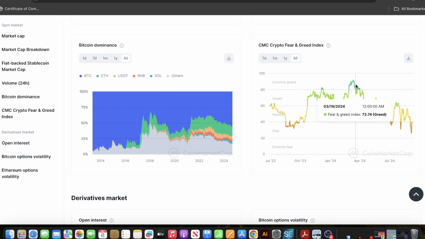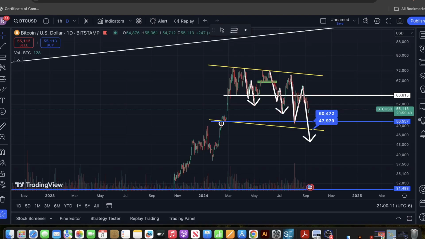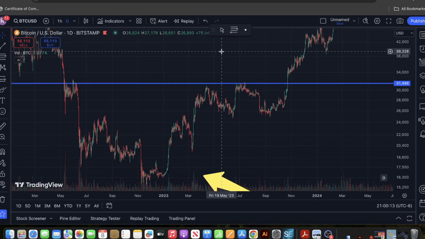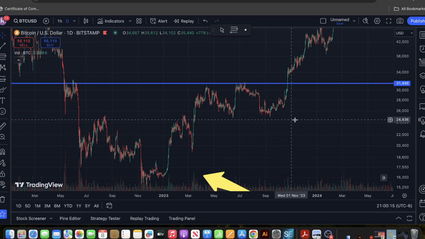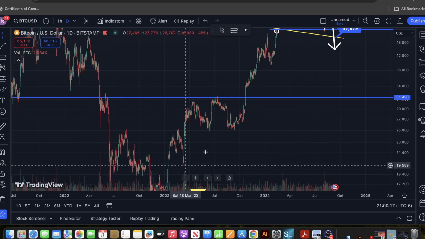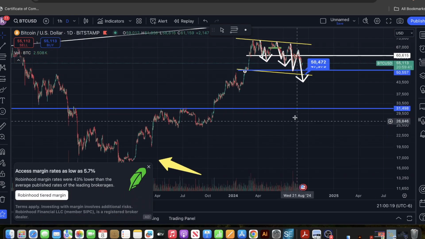And after that, we started having a little bit lower numbers for the fear and greed index, and we kept going lower until we are back down to this area that we were at almost a year ago. So now that shows that we can bottom around this area, right?